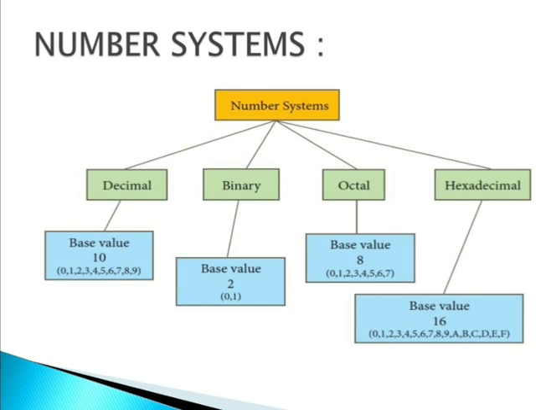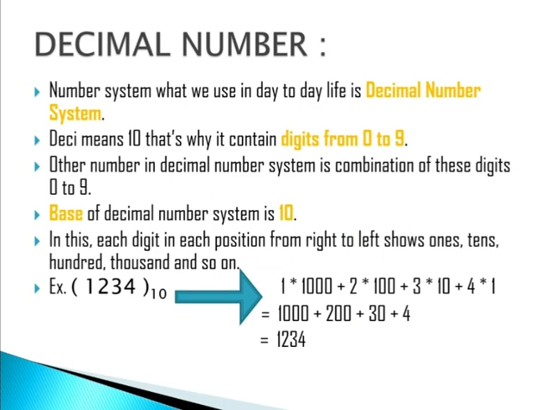Every base you have to remember: decimal is 10, binary 2, octal 8 and hexadecimal 16. These are the base values, and every base value contains different digit values. Now we are going to study how we contain these values and how we deal with them. First of all, the number system we use in daily life is the decimal number.